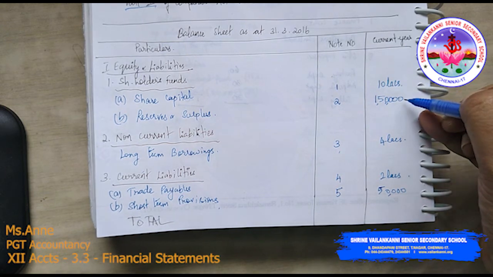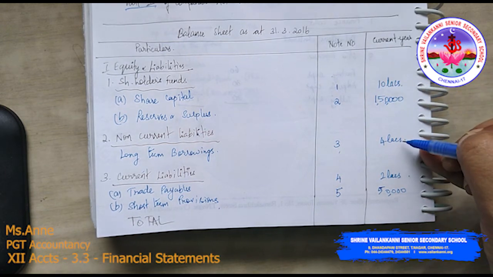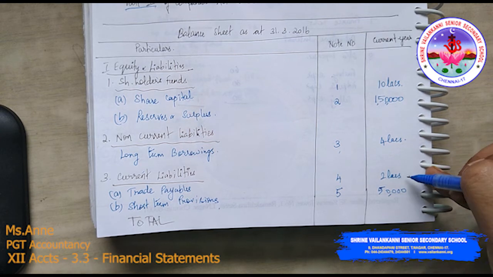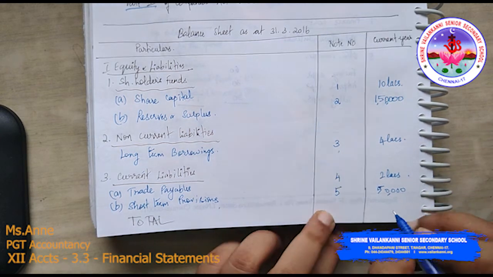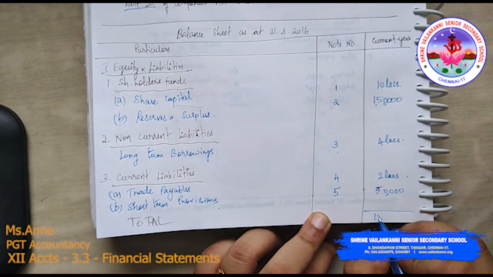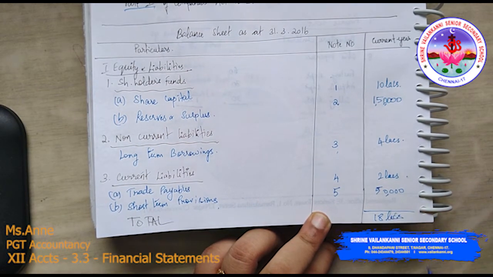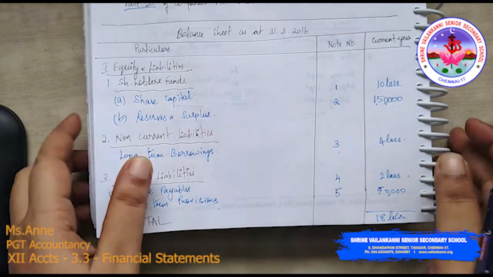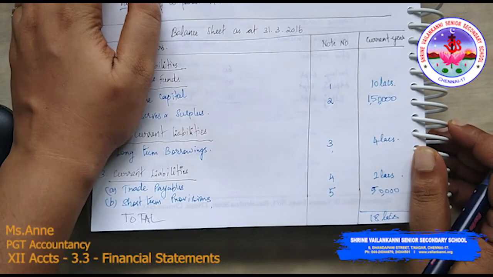So what is the total of the liability part? 10 lakhs, 11,50, 15,50, and 16, 18. So in total you have 18 lakhs. Okay, so I am going to the asset side.